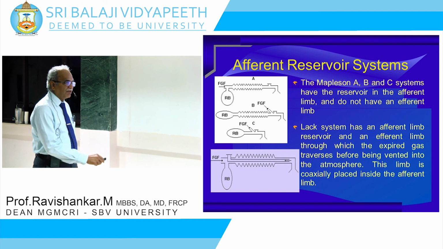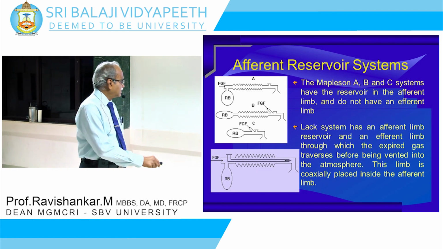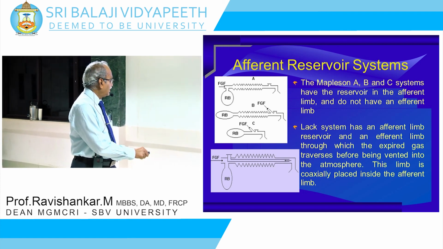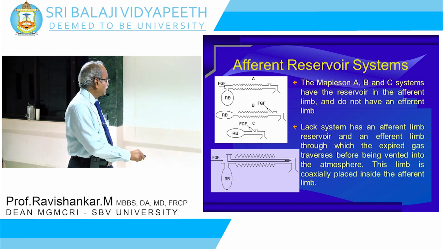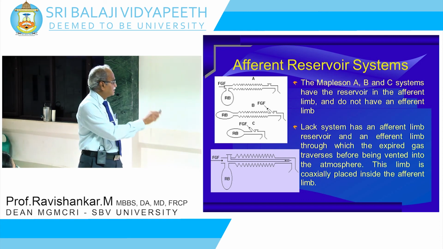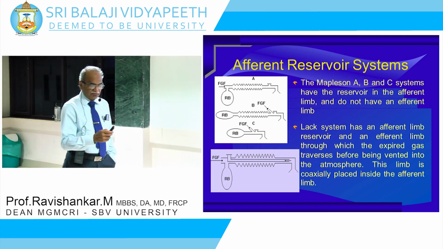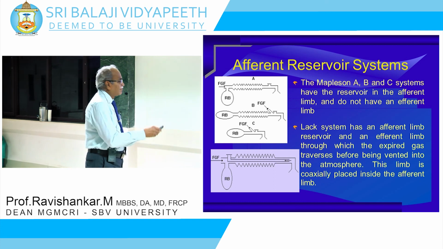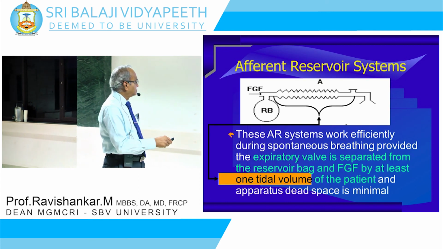Another system that you have is a coaxial system, which is called Lack. You have an afferent limb placed inside the efferent limb, but the reservoir is in the efferent limb itself. So these are classified as efferent reservoir systems.